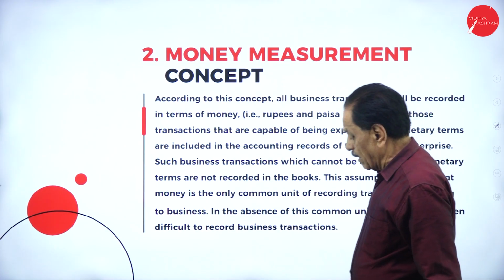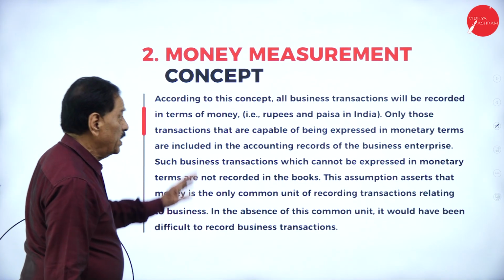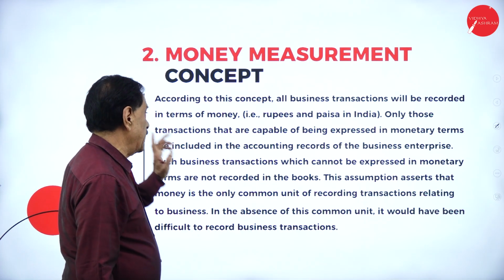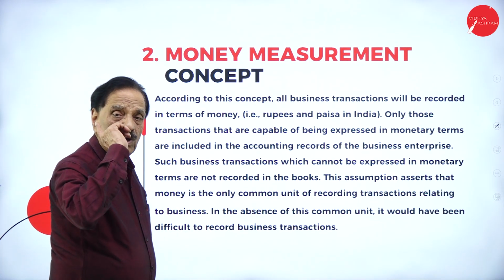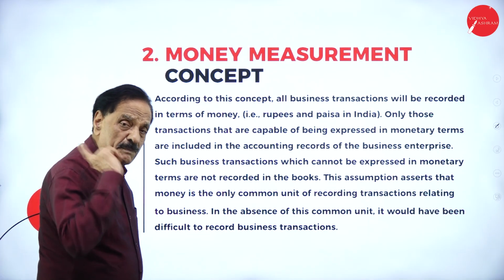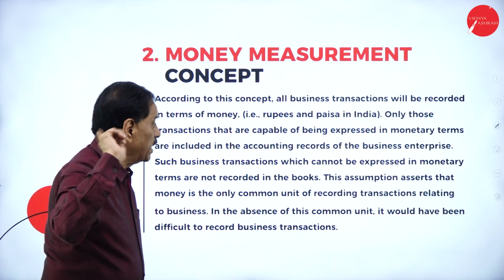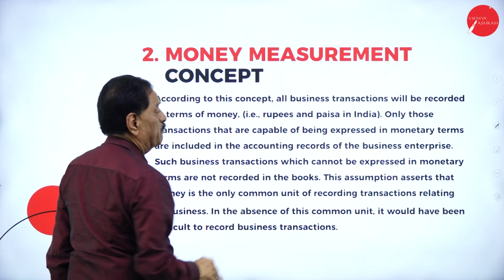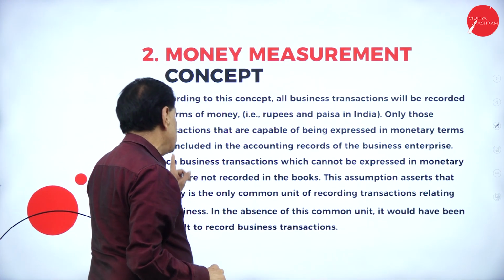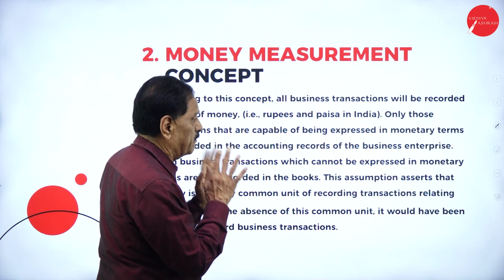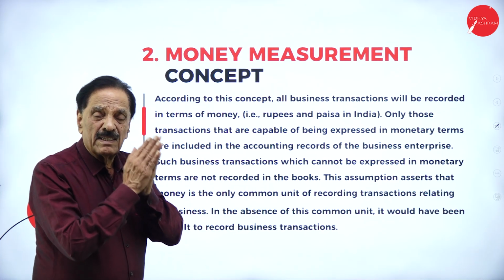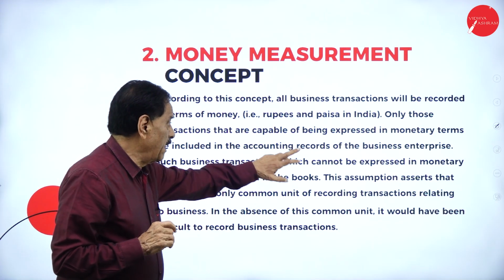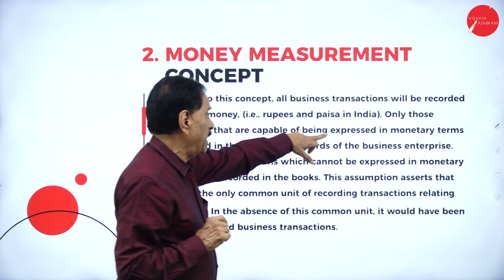Money measurement concept. According to this concept, all business transactions will be recorded in terms of money only. Only those transactions that are capable of being expressed in money terms are included in the accounting records of the business.